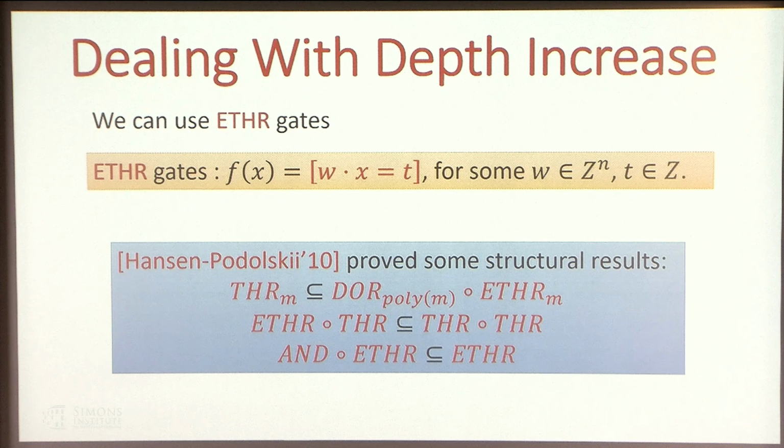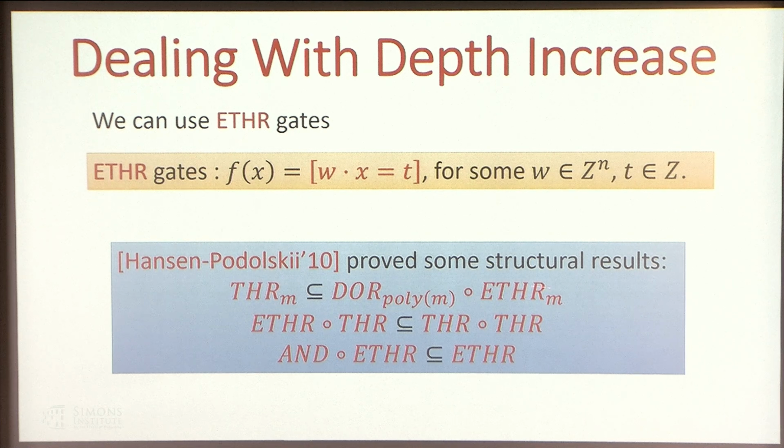So we need some help from the exact threshold gates, which is a close relative of threshold gates. So now the definition is slightly changed. The exact threshold gate is an indicator function of w.x equals t, but not smaller than t.